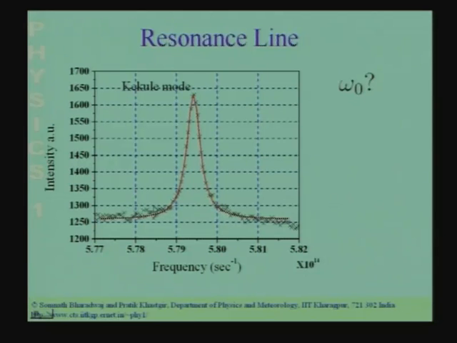It is not very surprising that it is a Lorentzian, because you see that this line originates from an oscillator, and the response of a forced damped oscillator is a Lorentzian.